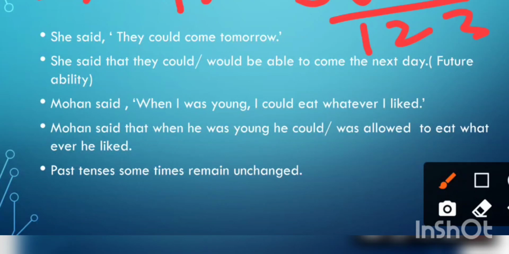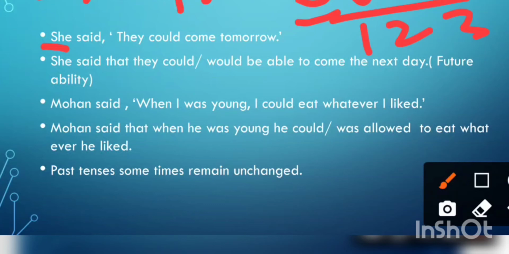S1 means the first person pronouns I or we will be changed according to the subject. Subject of what? The reporting clause. So she is the subject of the reporting clause. And "you" pronouns will be changed according to the object of the reporting clause. So I will give you some other sentences, and you will see when I give you one example.